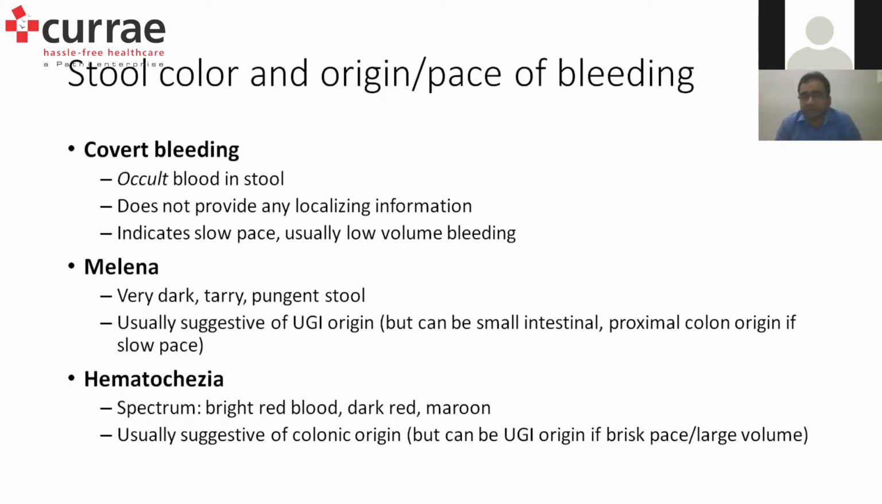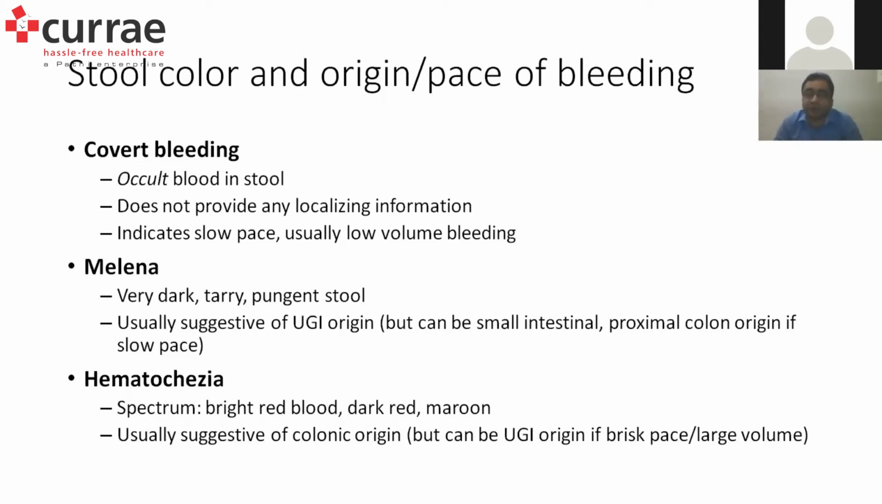Usually, it is suggestive of upper GI origin, but sometimes it can be from the small intestine, proximal to the colon, depending on the origin. Because if it is a very slow pace, the patient is having gastroparesis or something like that, then it will come down very slowly. Then still it can be from the lower GI. But usually, if you have melena, then we suspect upper GI bleeding. And the first thing that comes to mind is something from the esophagus, stomach or up till the duodenum and the ligament of Treitz, which divides the duodenum and the jejunum.